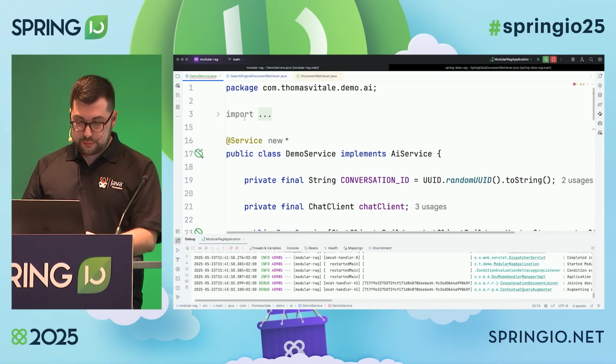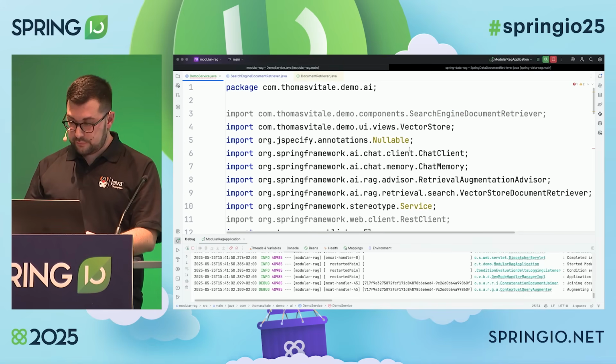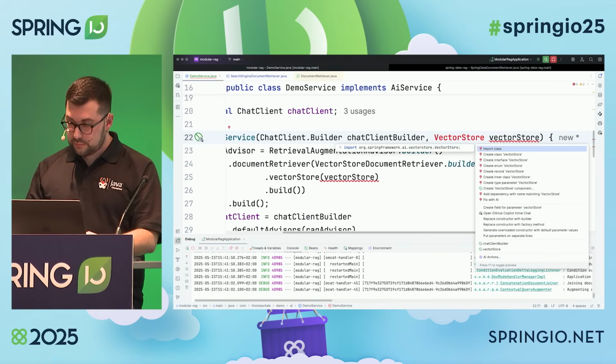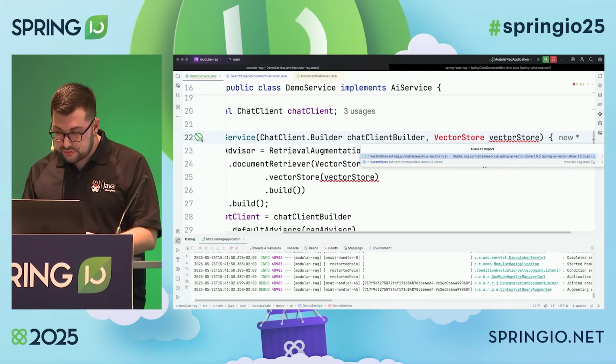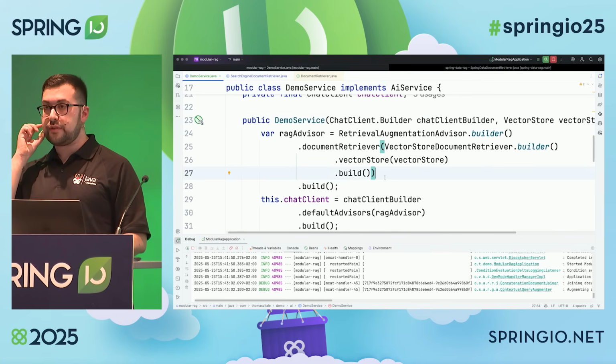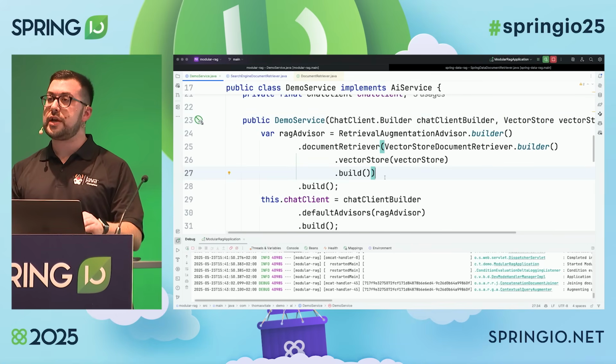Oh, it's the wrong import probably. Vector store, yes, that's the wrong one. Import the one from Spring AI, yes. Okay, now we are getting information from the vector store, but I haven't populated my database yet.